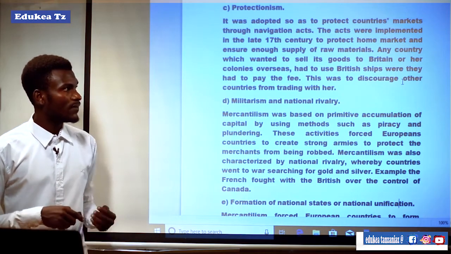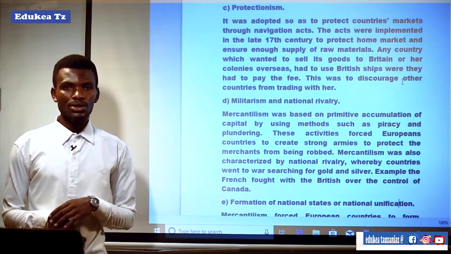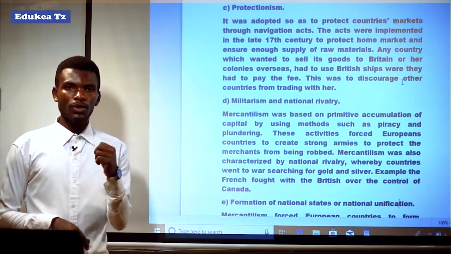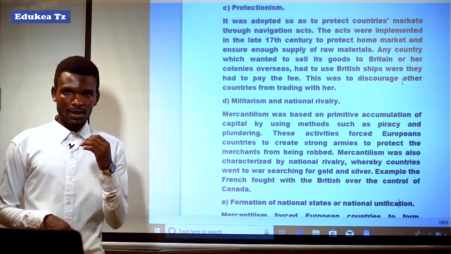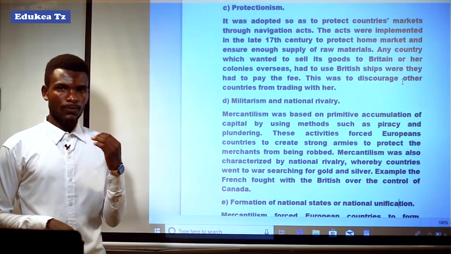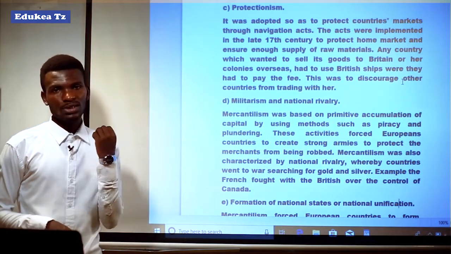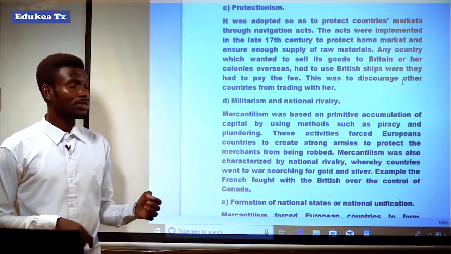It means that, for example, Britain was a European country which strictly established the navigation acts, and those acts or laws required that any European country which wanted to transport its goods to Britain had to use British ships.